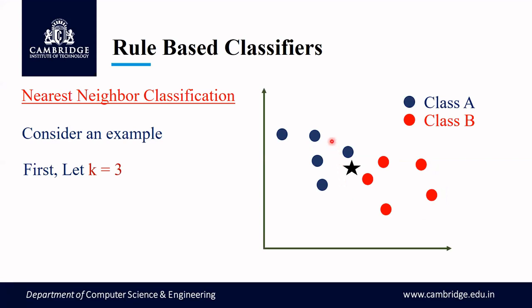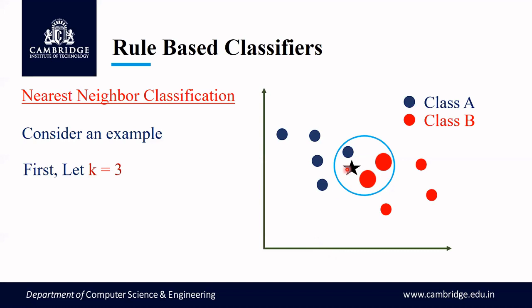So I'll come to know that among the points that I'm having here, these are the 3 points which are closer to me, the test data. Now what I'm going to do is, among these points, I can see that this is class A, this is class B, this again is class B. So among the 3 records that are covered, which is the majority class that I have? I have red as the majority class, correct? This is the majority class that I'm having.